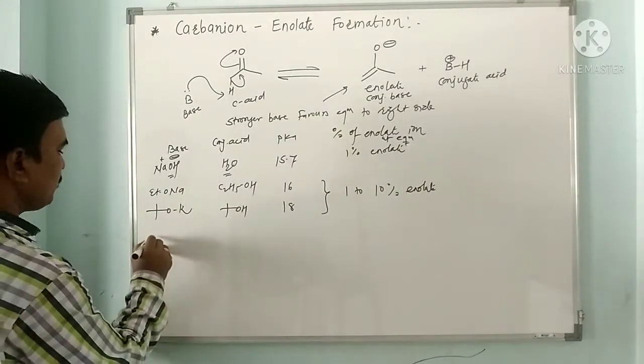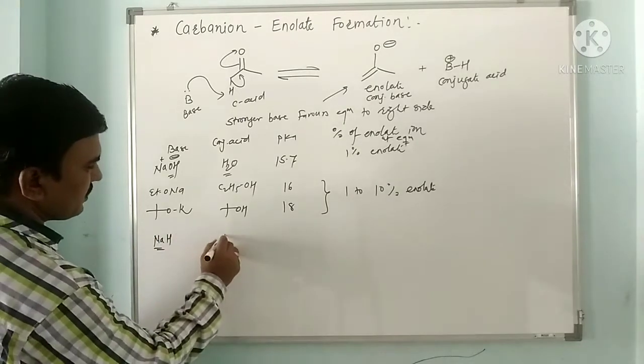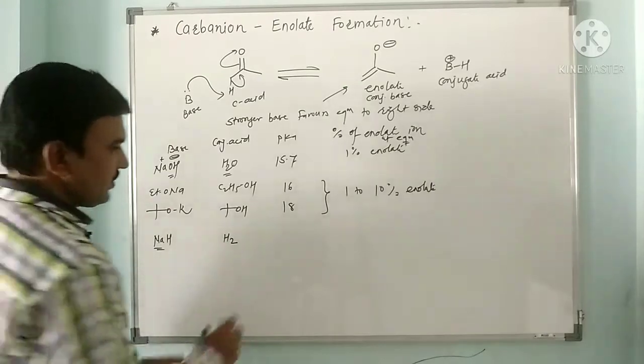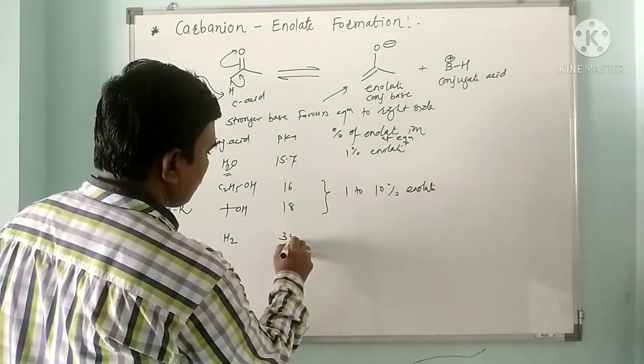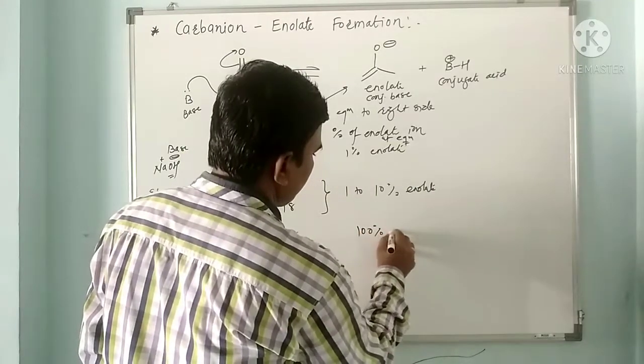For example, sodium hydride is a very strong base. When hydride catches a proton, it forms a hydrogen molecule, and its pK is very high, around 35. So here we can observe 100% enolate.